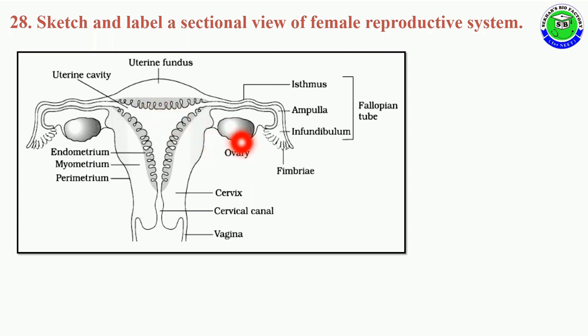It represents ovary, fimbriae, isthmus, ampulla, infundibulum as the fallopian tube, cervix, cervical canal, vagina, endometrium, myometrium, perimetrium, uterine cavity, and uterine fundus. So you should mention at least more than 10 labels. Each label carries half a mark. Totally half into 10 is equal to 5 marks.